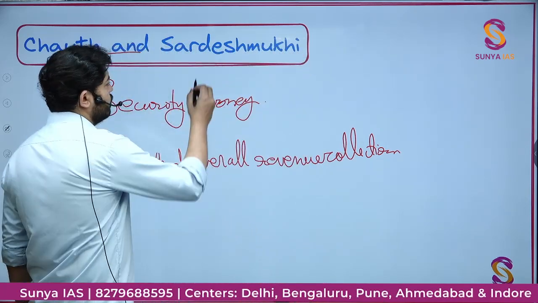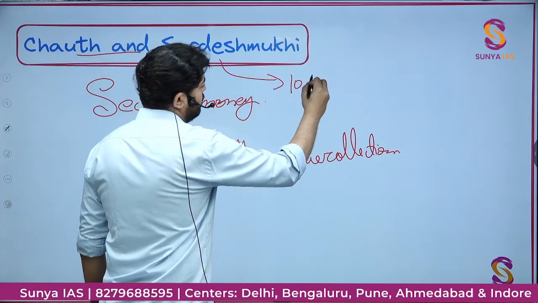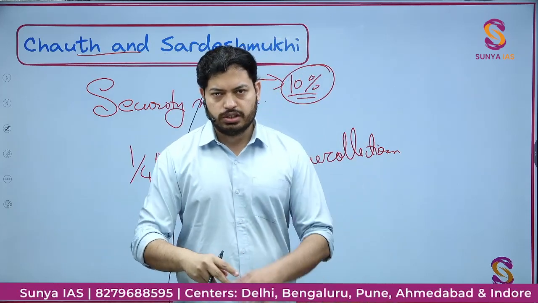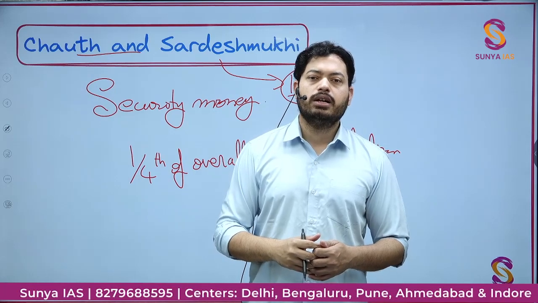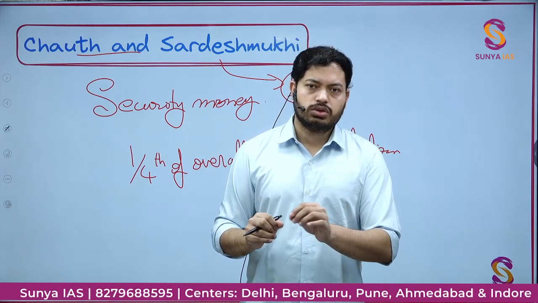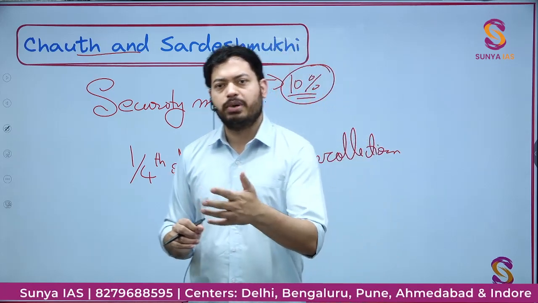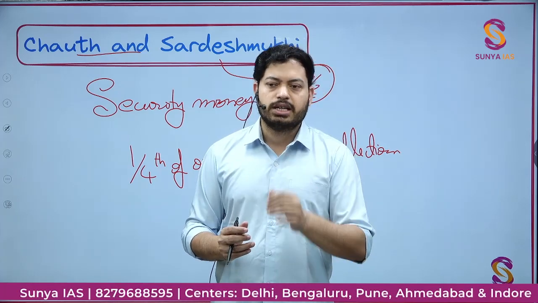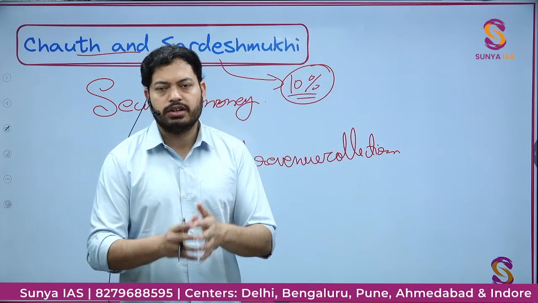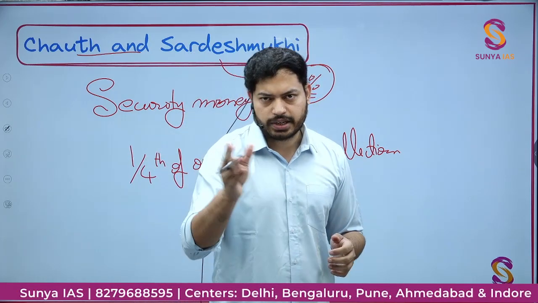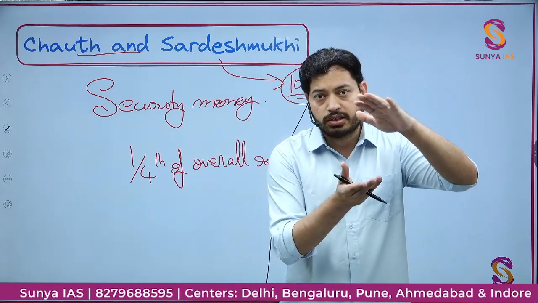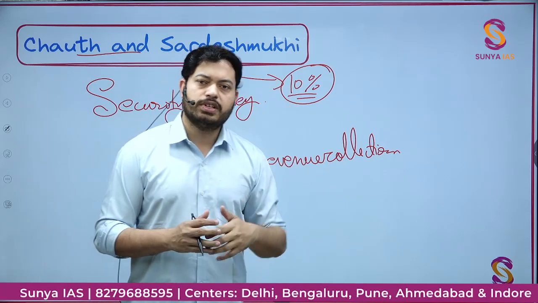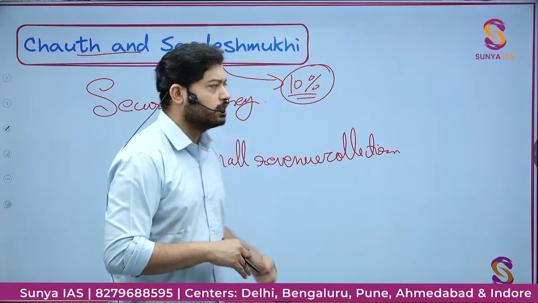Sardeshmukhi, people get confused. You need to understand Sardeshmukhi was 10% again, paid extra by these territories, to cover the cost of collection of revenue which the Marathas had to bear. This 1/4 they have to pay, but the collection has to be done by the Marathas. For that collection, they need 10% more because of the infrastructure needed. So that 10% on top is called Sardeshmukhi, the office of the Deshmukh.